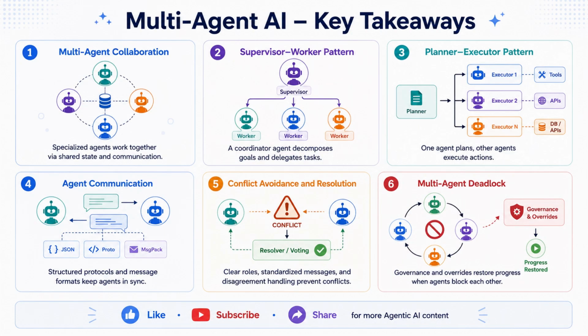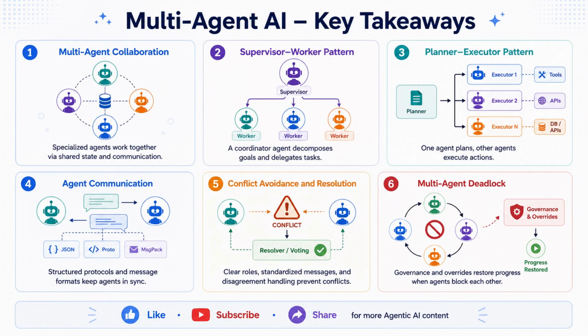Let's summarize what we covered. Multi-agent collaboration: teams of specialized agents working together via shared state and communication. Supervisor worker pattern: a coordinator agent decomposes goals and delegates tasks to workers. Planner executor pattern: one agent plans, other agents execute using tools and APIs.